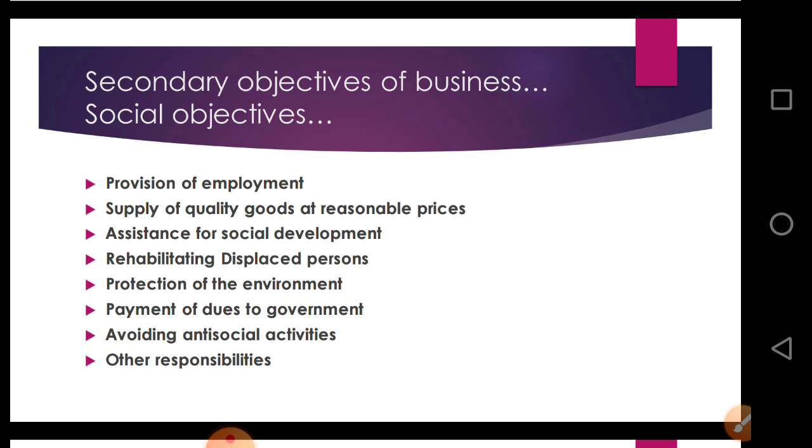Next one is protection of the environment. Business organizations should protect the environment by making proper arrangement for the disposal of smoke, dust, dirt, waste, scrap, etc. Next is payment of dues of government. It is the duty of any business that they should always pay all the dues like tax and all, regularly to the government.